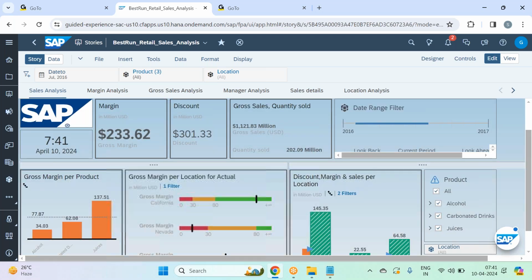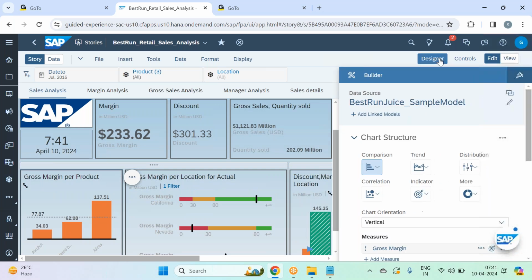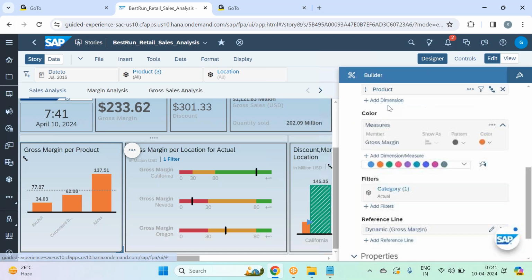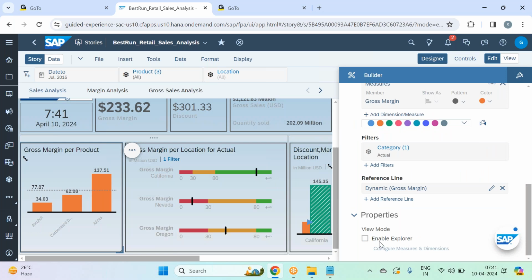Okay, so guys, I can go to any widget. See here, I go to this widget. Go to the designer mode of the widget. In the designer mode, you have builder and styling tabs, right? In the builder tab, if you scroll down, you see an option called enable explorer. In the view mode, enable explorer on this widget. So what I'm saying, in the view mode, enable explorer. If you enable explorer, users can create self-service widgets.